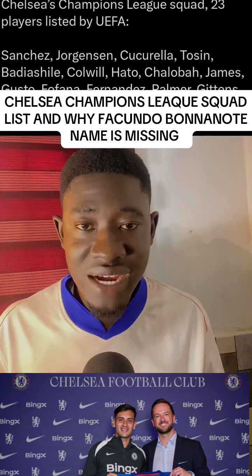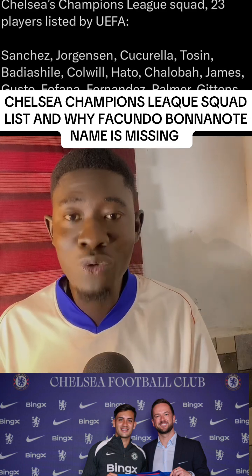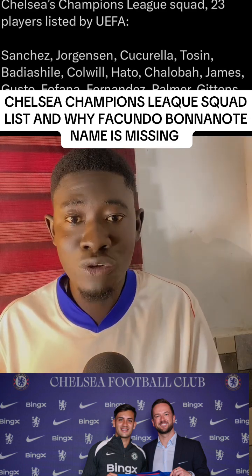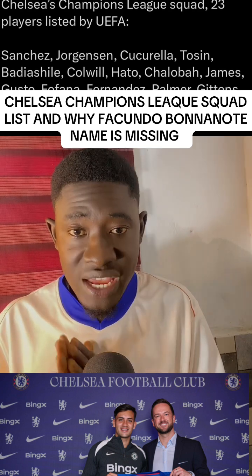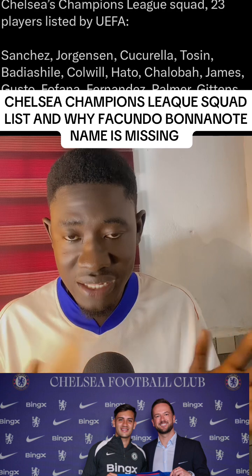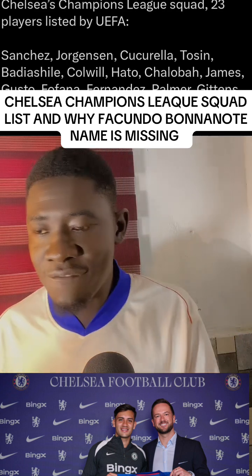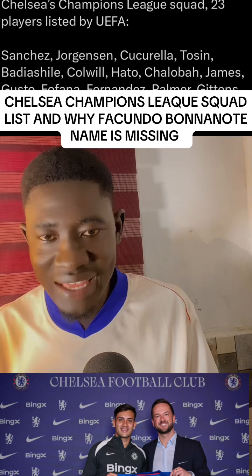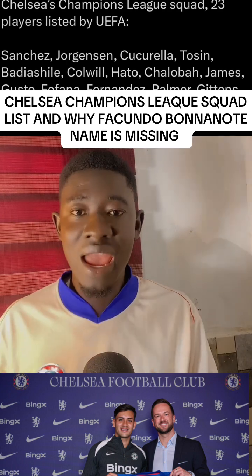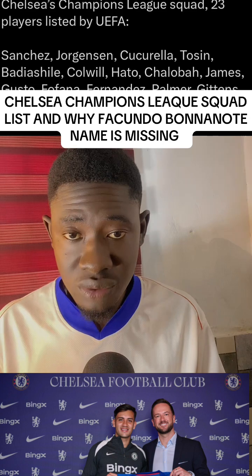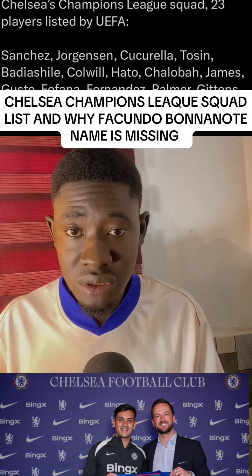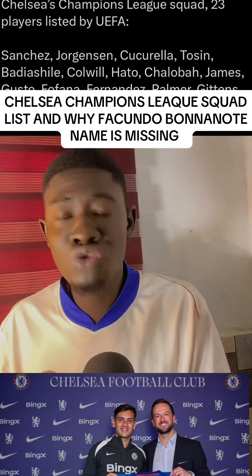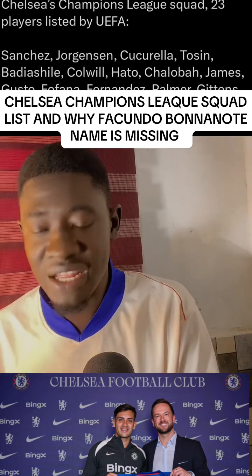The second criterion is that the player must play for the club for 2 years, consecutively, uninterruptedly. So if you play 1 year and you go on loan the other year and you come back, you are not qualified. And Buonanotte just came from loan, so he's not qualified for that particular list.